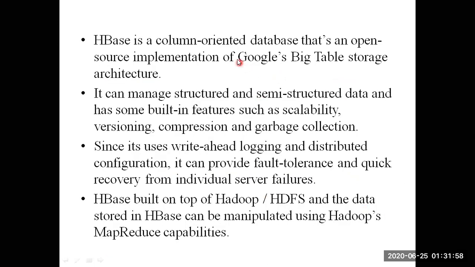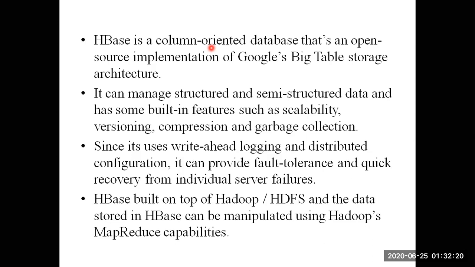HBase is a column oriented database and an open source implementation of Google's Bigtable, which I have discussed earlier. It manages structured and semi-structured data, but not specifically unstructured data, although HBase can even handle unstructured data.